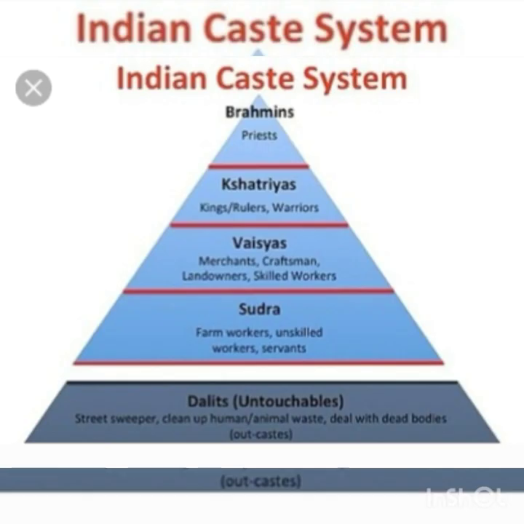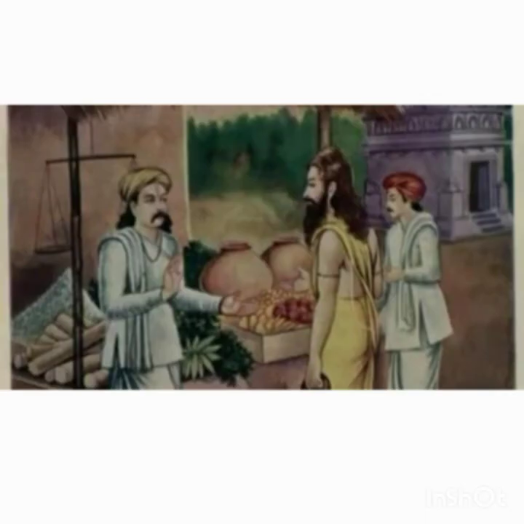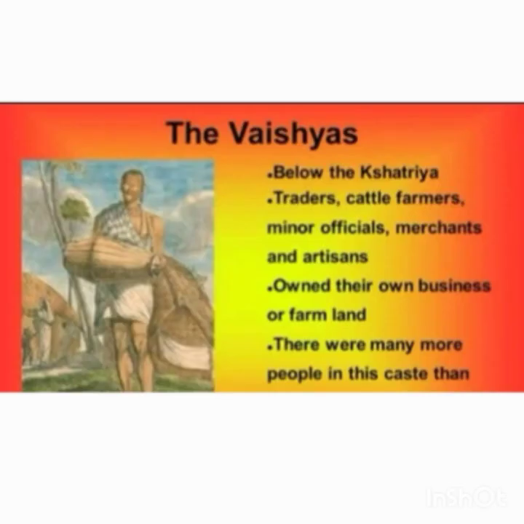The third in this ranking is Vaishyas. Vaishyas are merchants, craftsmen, landowners and skilled workers. Mostly these Vaishyas were traders. Below the Kshatriya, the traders, cattle farmers, minor officials. Minor officials, the people who had power in the kingdom. The merchants, the artisans, they were considered as the Vaishyas. They owned their own business or farmland. There were many more people in this caste then.